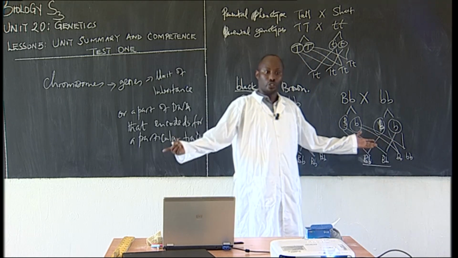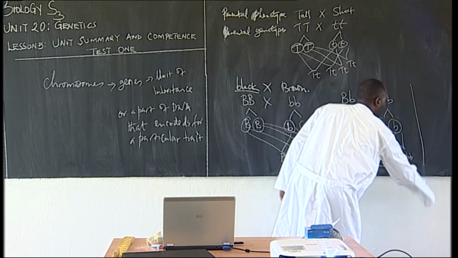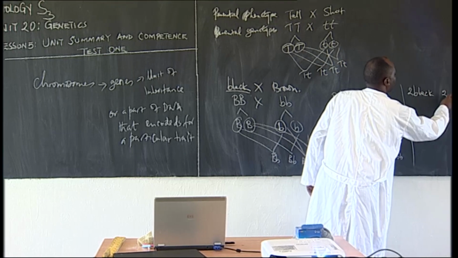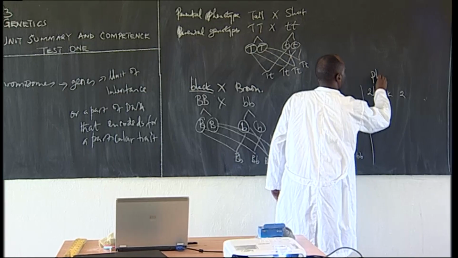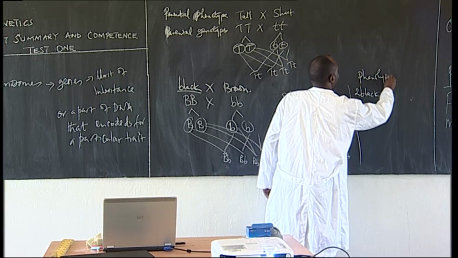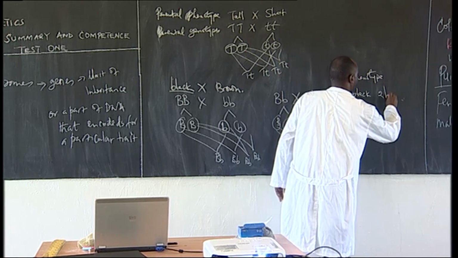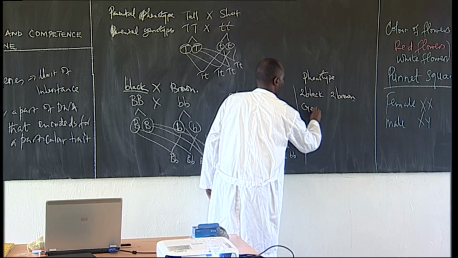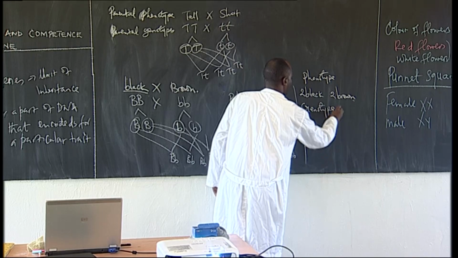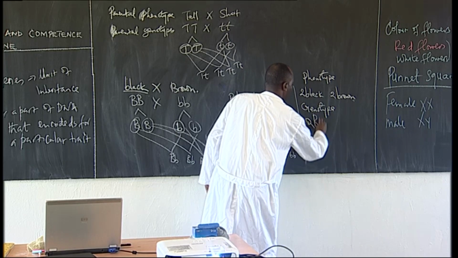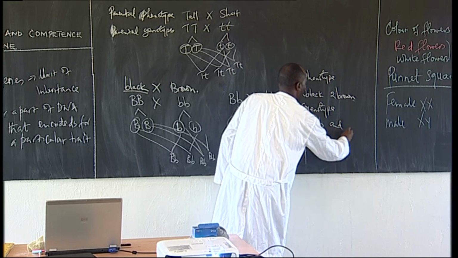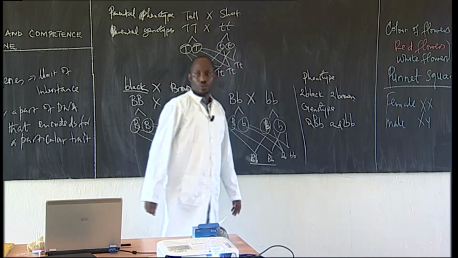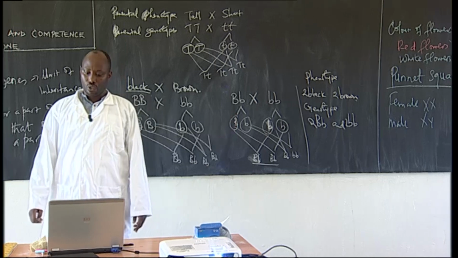So you can determine the genotype. In terms of the phenotype, I have two which are black and two which are brown mice. Then when it comes to the genotype, which is very simple, you are able to understand I have two B capital and B small, and two which are B small and B small. So students, that is a simple exercise you have to go through.